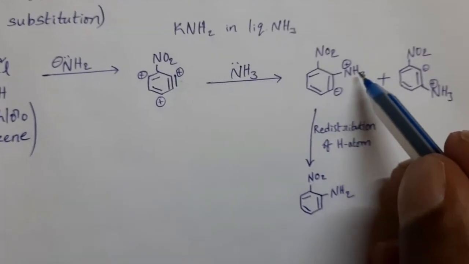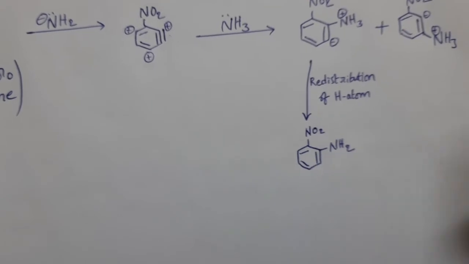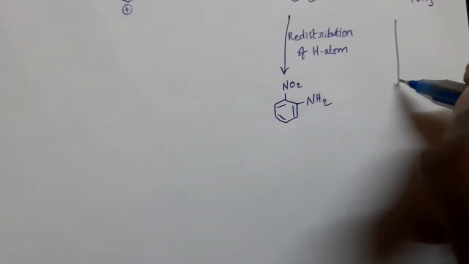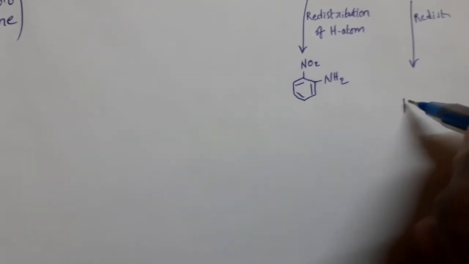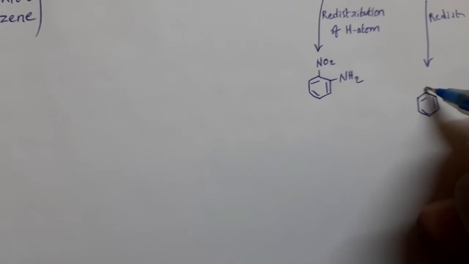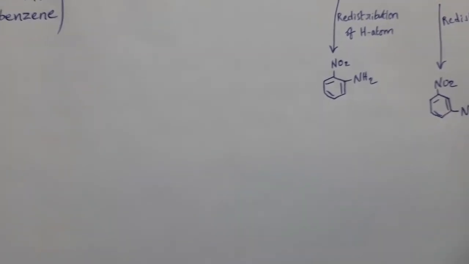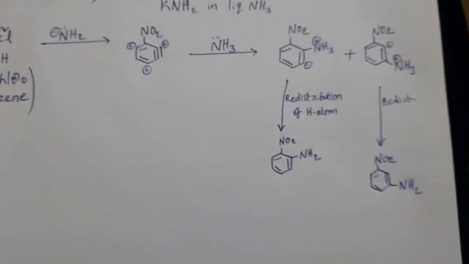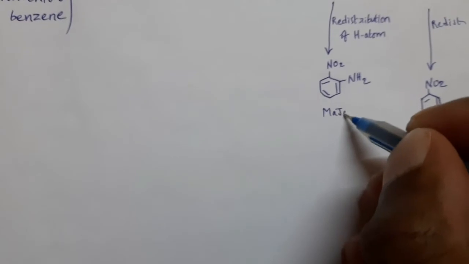From this one hydrogen atom is transferred to this position, then we can get this structure. Here also a redistribution takes place, then we can get the product NO2, NH2. Here, this is the major product. This is major and this one minor.